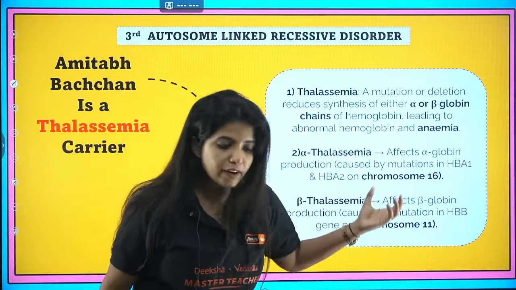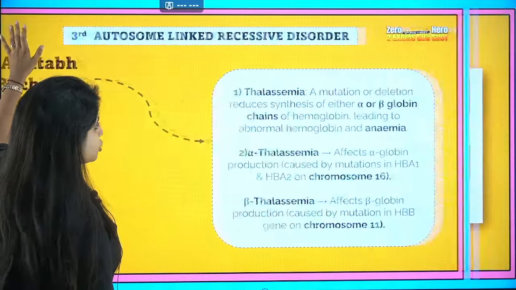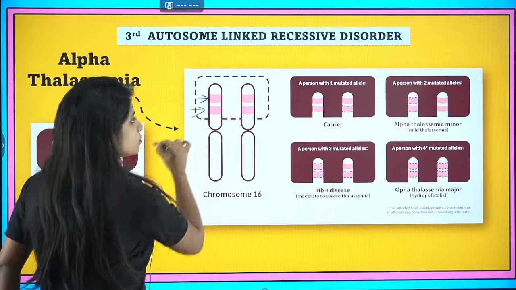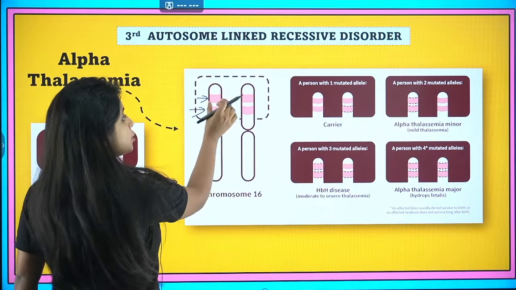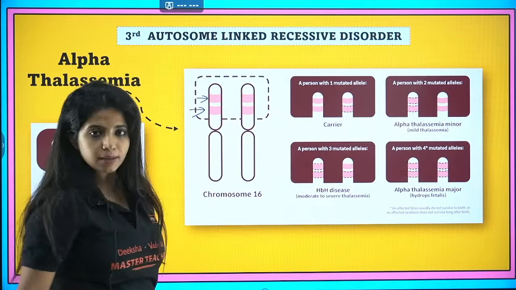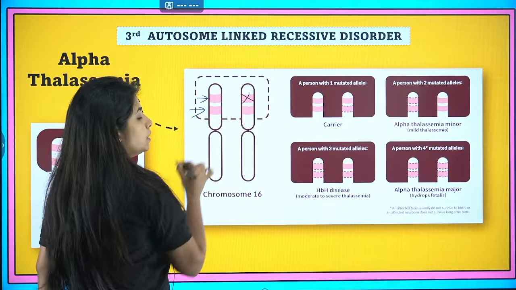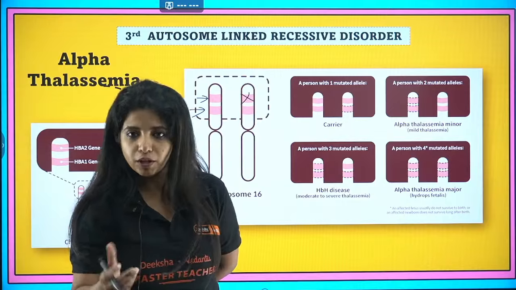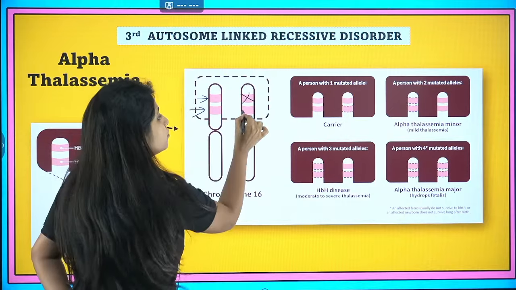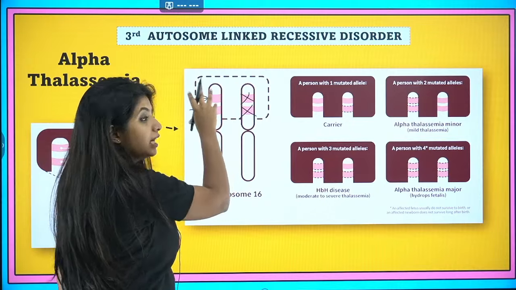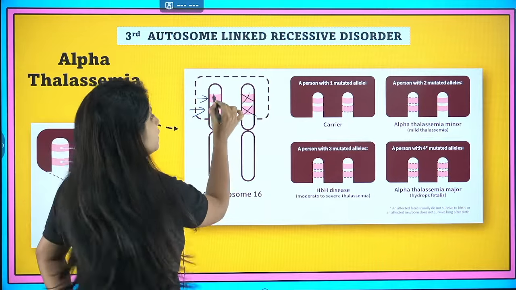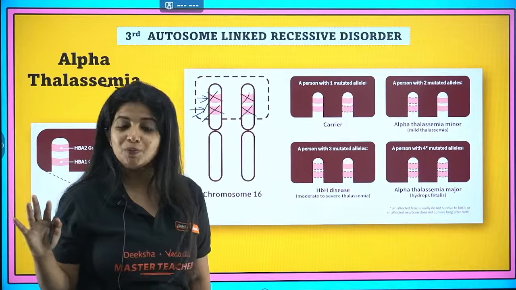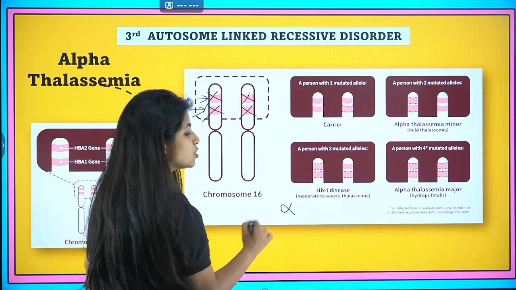If you need to make the alpha chain, you need to understand that there are in total 2 genes responsible for it. One gene having 2 alleles, another gene also having 2 alleles. Now suppose some mutation is happening in this particular gene. Still alpha globin chain is going to be produced, but not much. If this is also getting mutated, still it is going to be produced, but in less amount. If this is also mutated, again it is going to be less. If this also, then it is not going to be there at all. Alpha globin chain is not going to be produced.